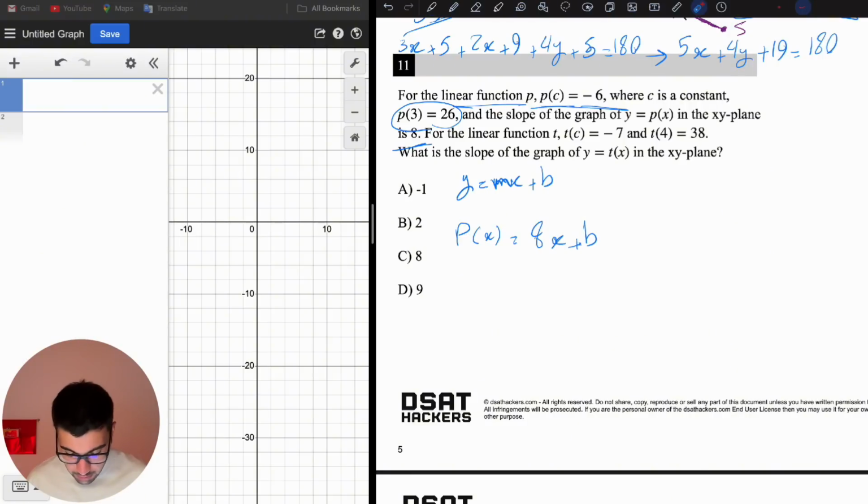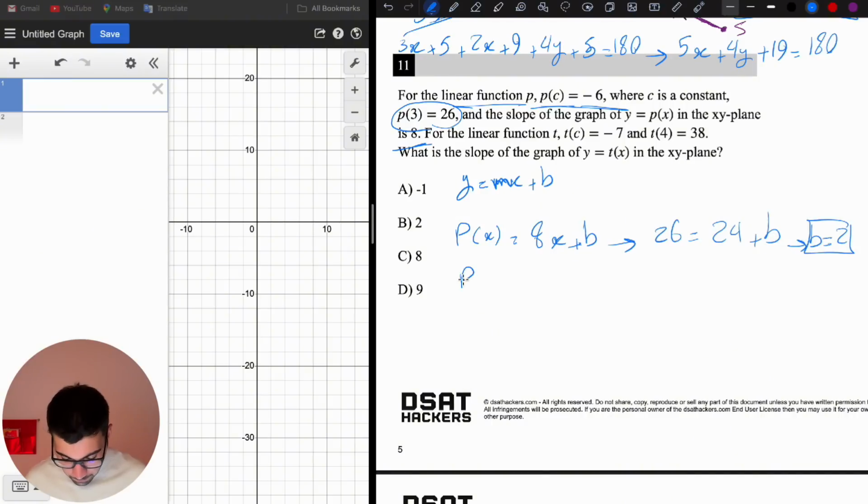Let's use the data that we know. Let's plug 3 into x and 26 into y to find out what b, the y-intercept, is. So it's going to be 26 equals 8 times 3, which is 24, plus b. So from here I know that b equals 2, and the complete form of the function is 8x plus 2. This is the function.